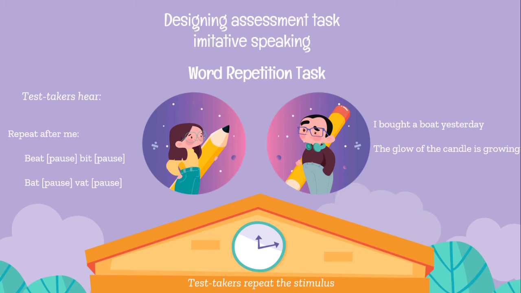Alright, now we go forward to designing assessment tasks, especially for imitative speaking. In imitative speaking, there is an assessment which is word repetition task. In a simple repetition task, test takers repeat the stimulus, whether it is a pair of words, a sentence, or perhaps a question to test for intonation production. So as we can see on the slide, the test takers will hear some words or some sentences, and the test takers will repeat the stimulus.